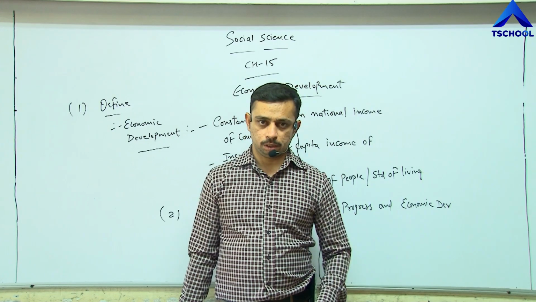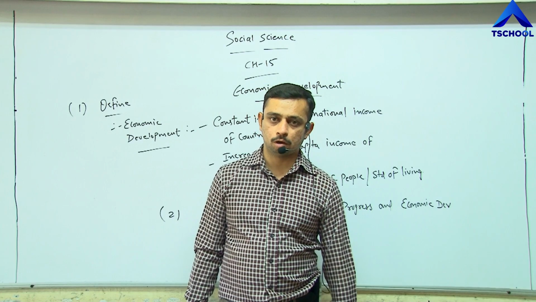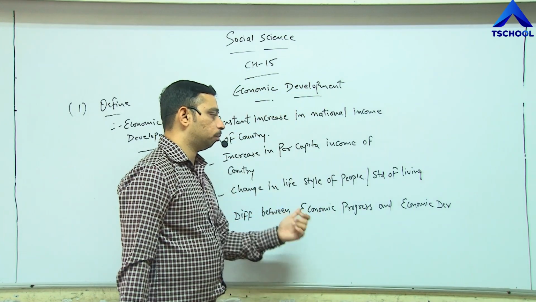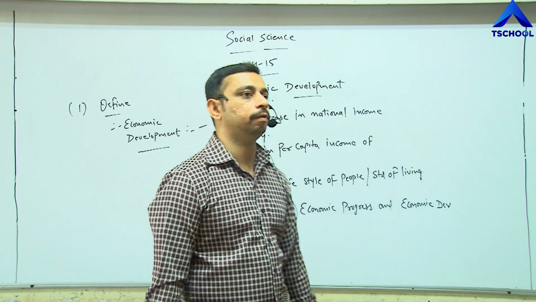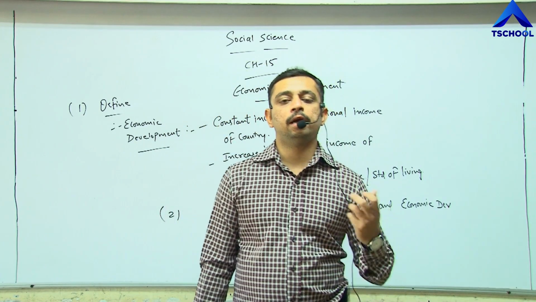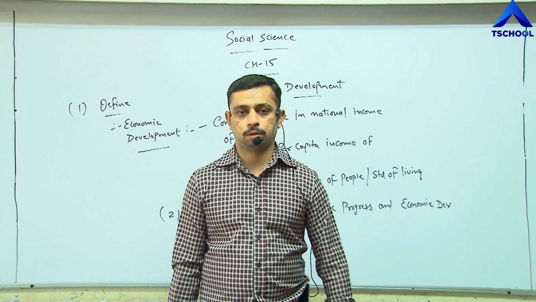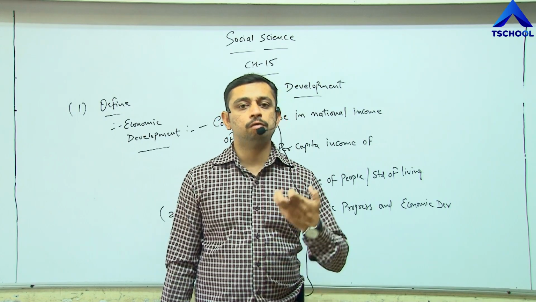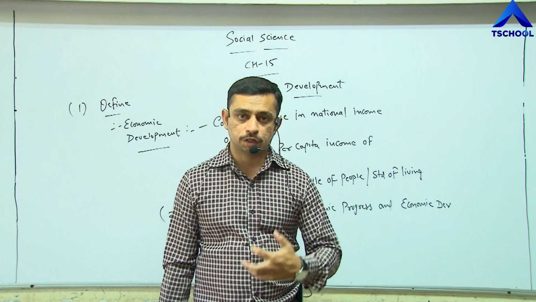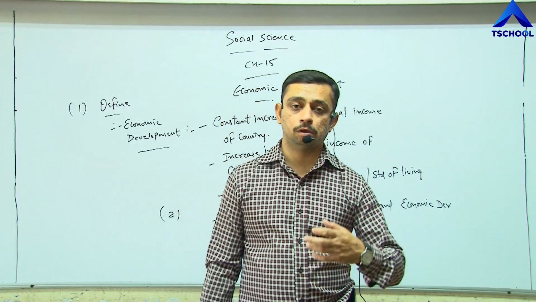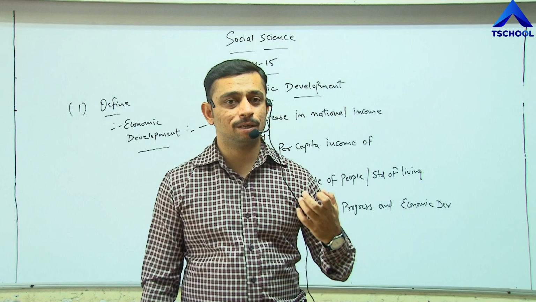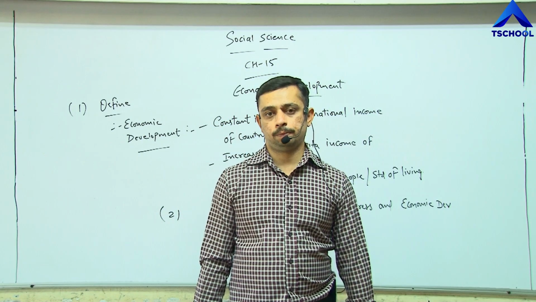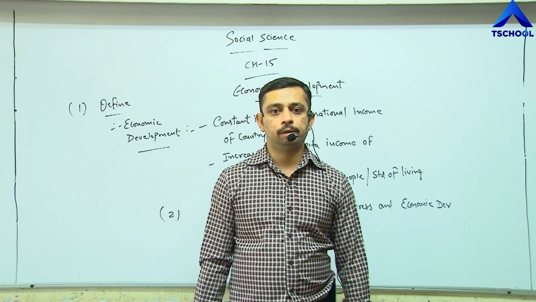And point number 3, that is the third point of this economic development, is change in lifestyle of people or the standard of living. Changing the lifestyle, status, standard of living, right? And when we change our own lifestyle, our status and standard of living, the basic necessity things also change as we grow up and up, right?